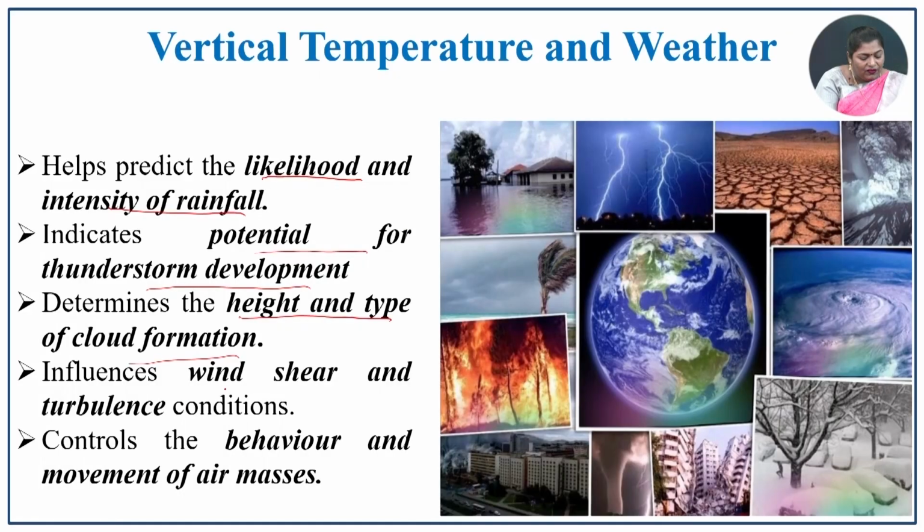It also influences the wind shears, that is a sudden change of the velocity of wind. The turbulence condition also occurs in the vertical because of the differential vertical temperature. It also controls the behavior and movement of air masses. So, because of all these weather phenomena, it adversely affects the local or micro level climate and then the climate